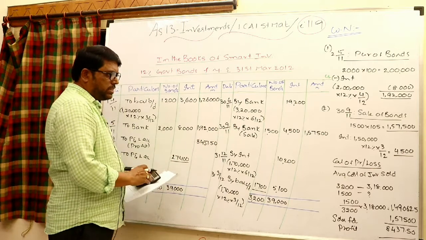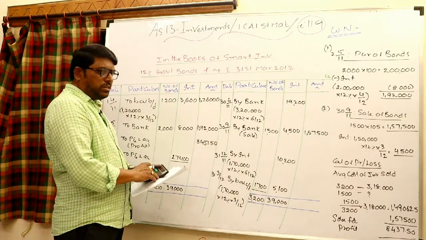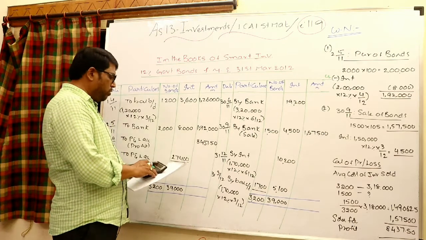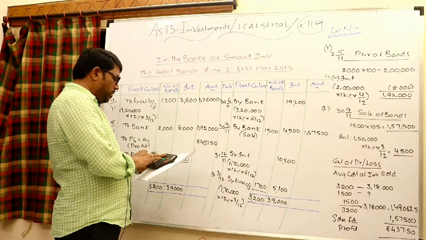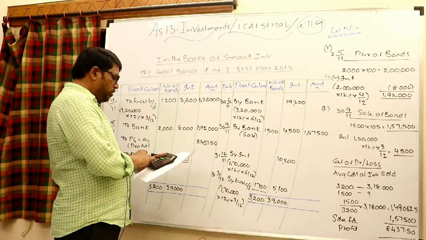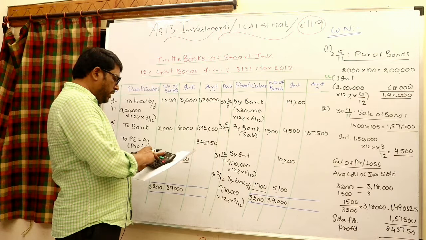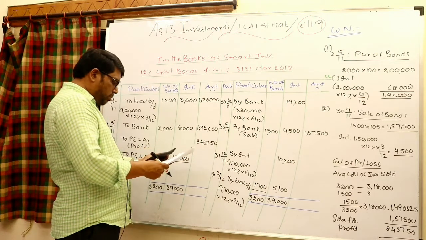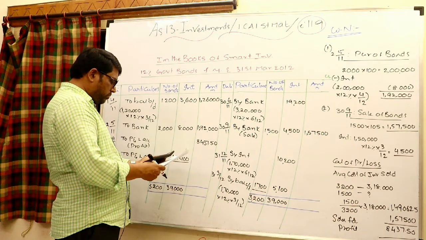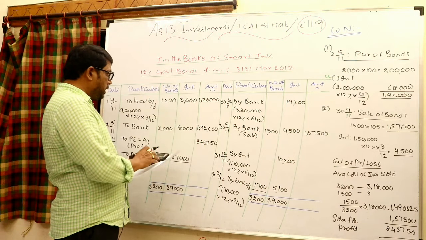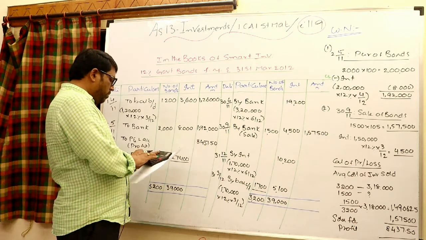And for investments, as I said, take the simple balancing figure, which is equal to the cost. Market price is not mentioned, so we can say cost itself is the lower. Then take the debit total: 1,26,000 plus 1,92,000 plus 8,437.5. You may check the total once again.